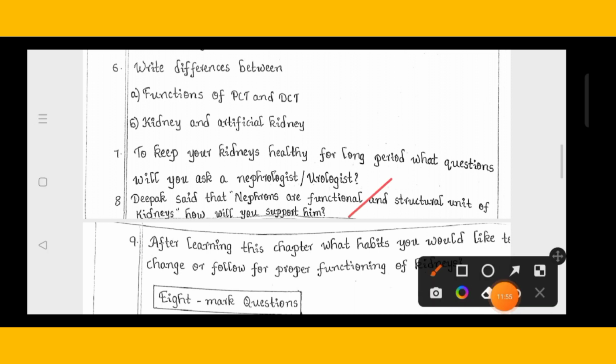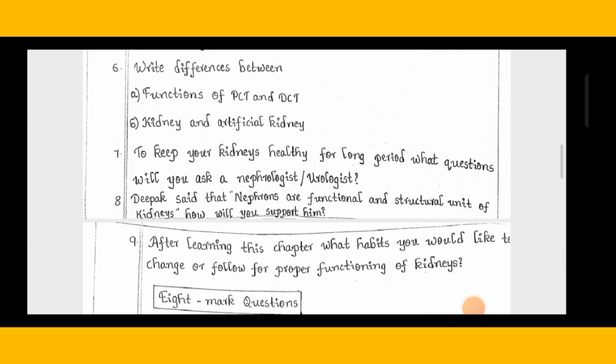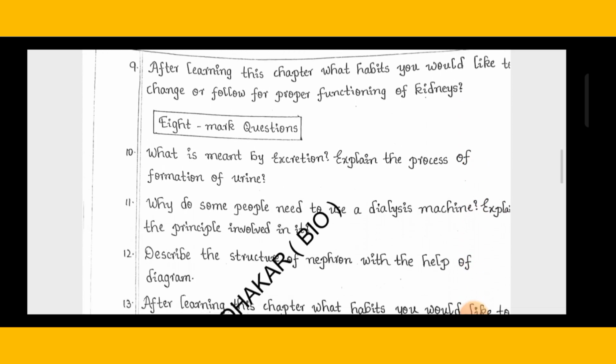Then 9th question. After learning this chapter, what habits would you like to change or follow for the proper functioning of your kidneys? After learning this chapter, what habits would you like to change or follow for proper functioning of the kidneys? Then we can go for 8 marks questions.